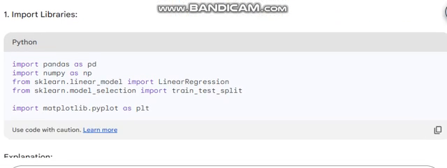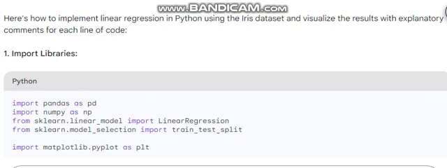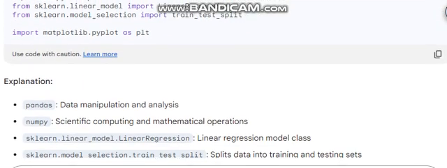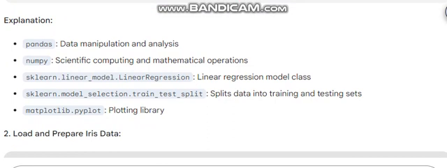1. Import libraries. Explanation: Pandas, data manipulation and analysis. NumPy, scientific computing and mathematical operations. sklearn.linear_model, linear regression model class. sklearn.model_selection, train_test_split, splits data into training and testing sets. Matplotlib.pyplot, plotting library.